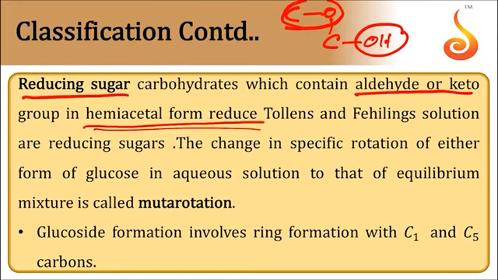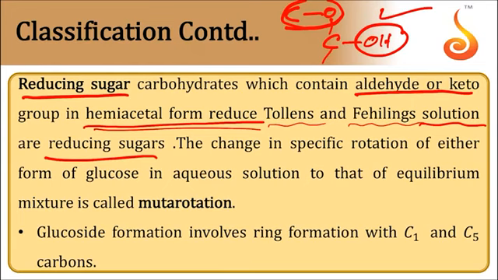So compounds having a hemiacetal group or free OH at the anomeric carbon can reduce Tollens reagent to give a metallic silver mirror, and they react with Fehling's solution to give red cuprous oxide. So the carbohydrate which can reduce Tollens reagent and Fehling's reagent is called a reducing sugar.